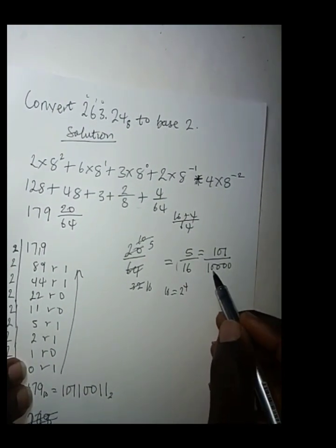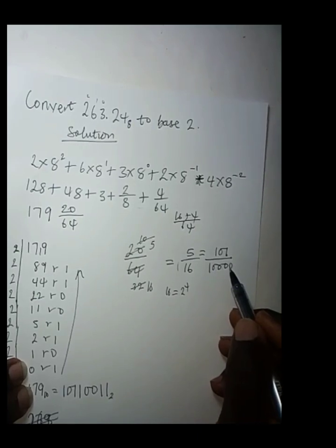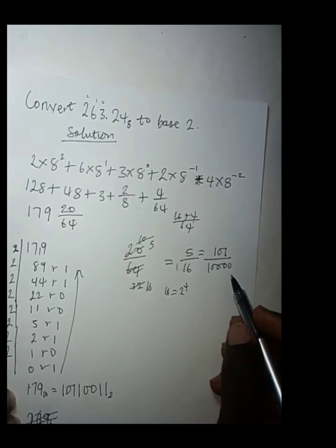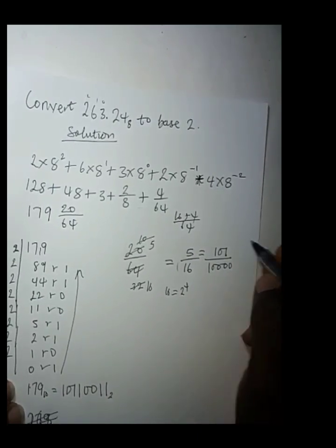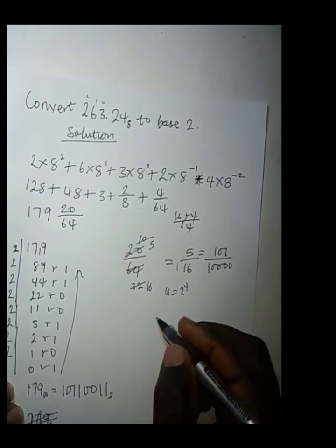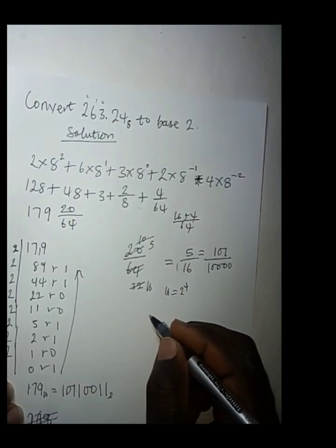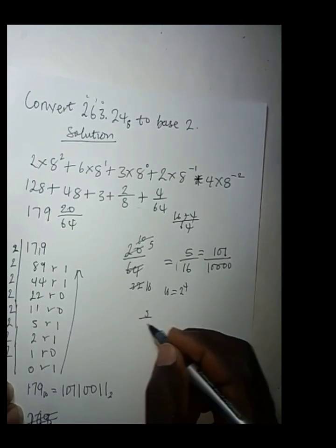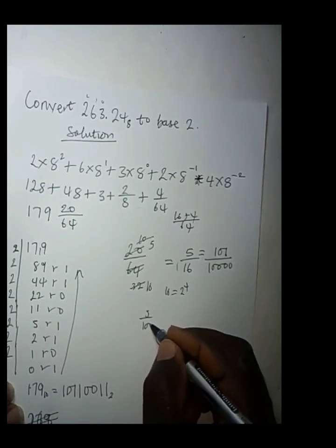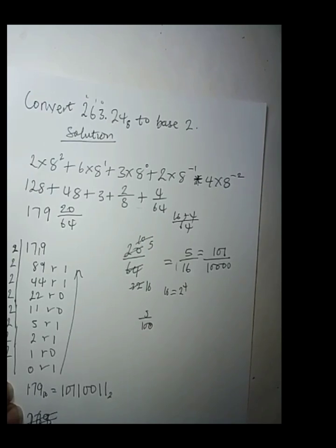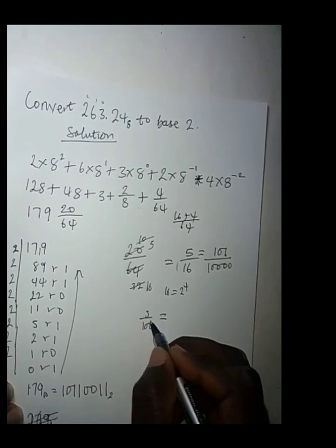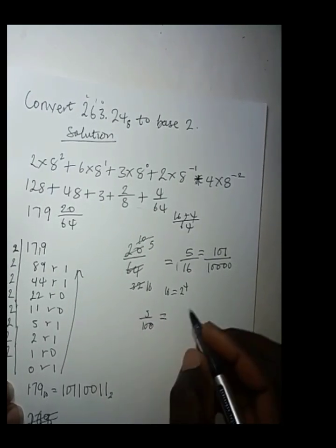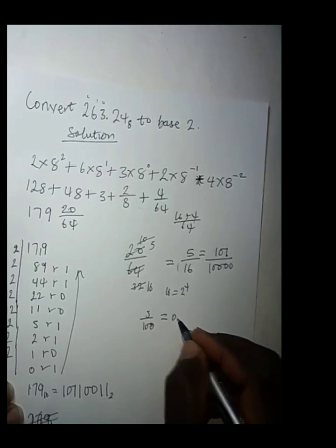Now we have 4 zeros at the denominator. Normally, in decimal, that is base 10, if you have something like 5 over 100, for instance, and you write it in decimal, it's going to be 0.05.